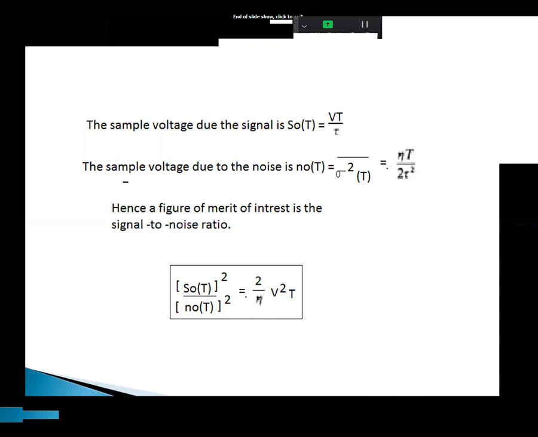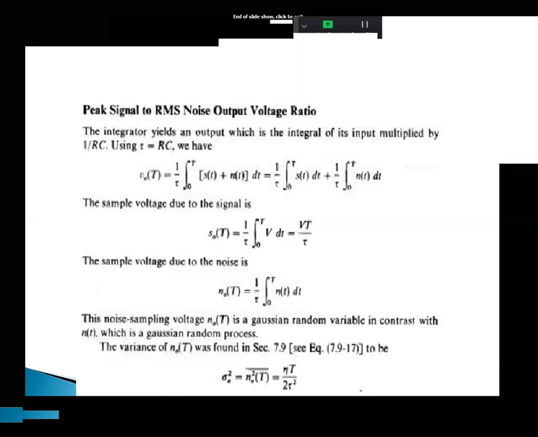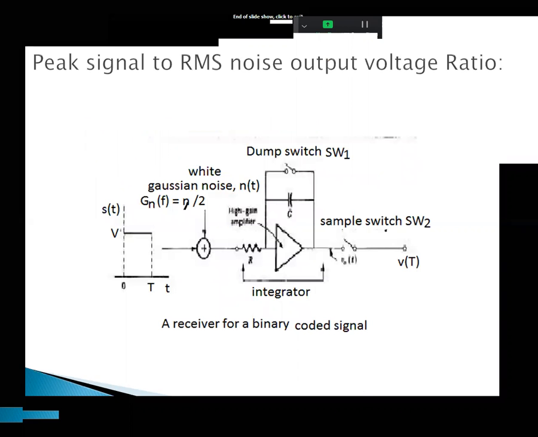So this is the baseband signal receiver. Friends, the peak signal to RMS noise output voltage ratio of the baseband signal receiver is, so you can draw this block diagram or circuit diagram. Input is given as the voltage binary data and noise is added here, that is white noise, and given to the integrate and dump circuit.